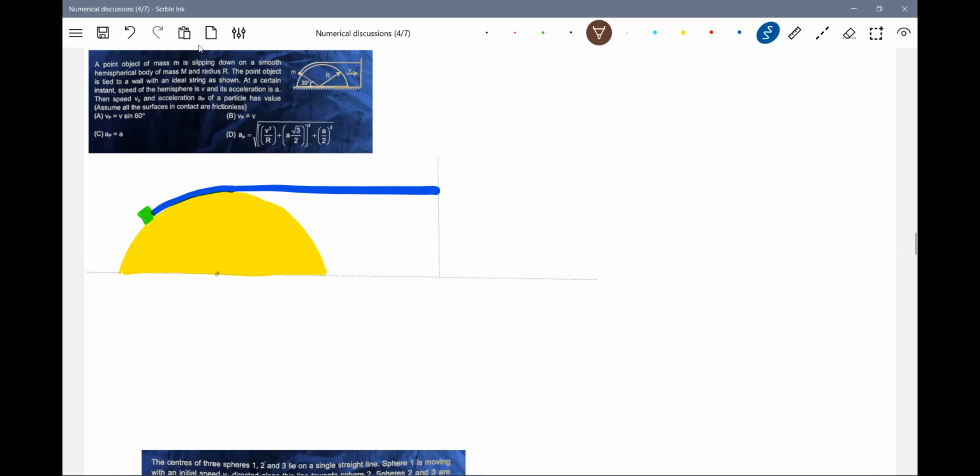Carefully analyze things. This is what the center will take. It is moving with an acceleration, that's what he has given, acceleration at a certain speed. The speed of the hemisphere is v and the acceleration of the hemisphere is a. And this is the string. This is a particle. He has given a specific angle of 30 degrees, then he's asking for the conditions.